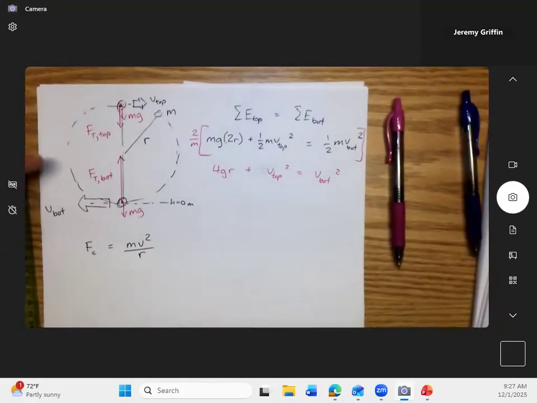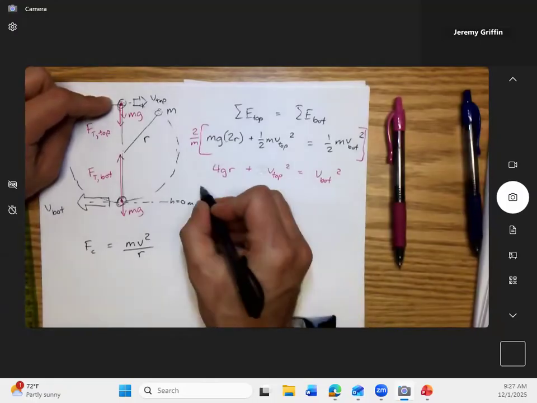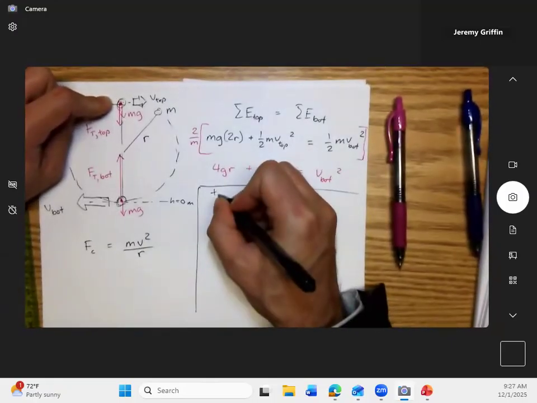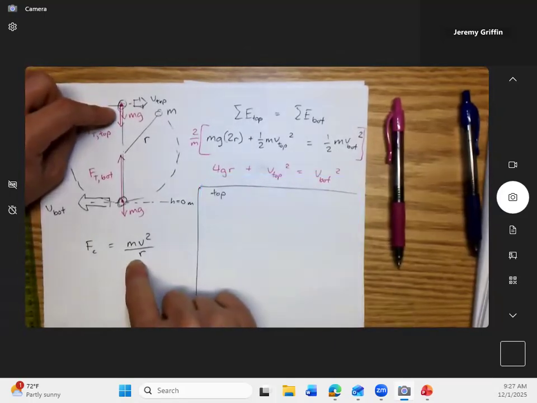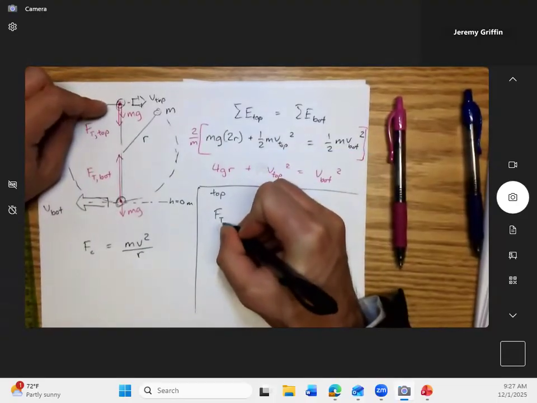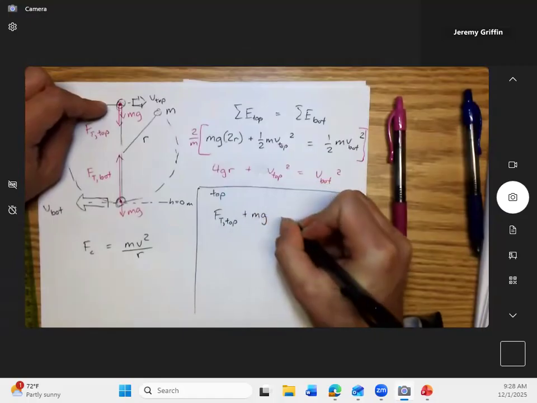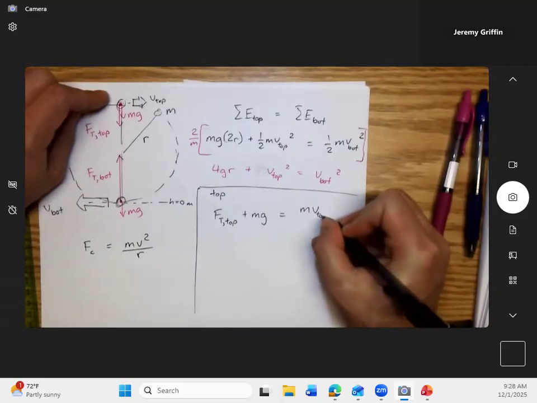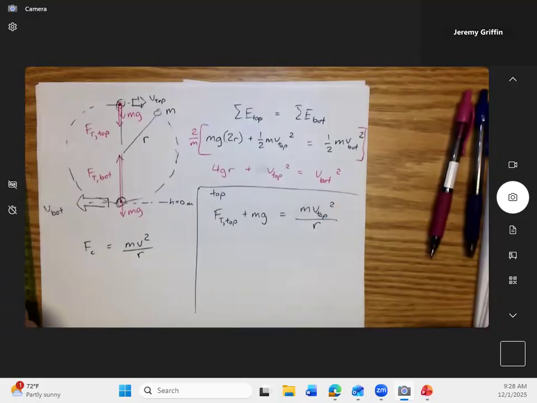So how about at the top? Let's go with that question at the top. Can I say that these two forces added together result in mv squared over r? Right. So that would be F_T top plus mg results in m. Now the speed is specifically the speed at the top, so I'll specify that also, and then divide by r. Is that okay?